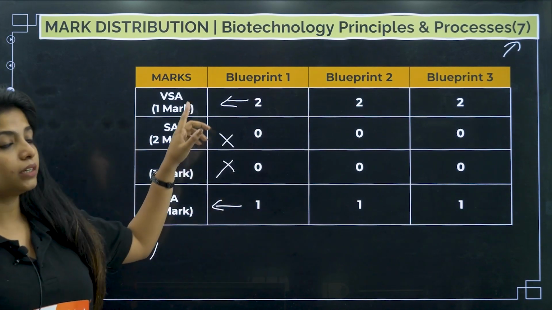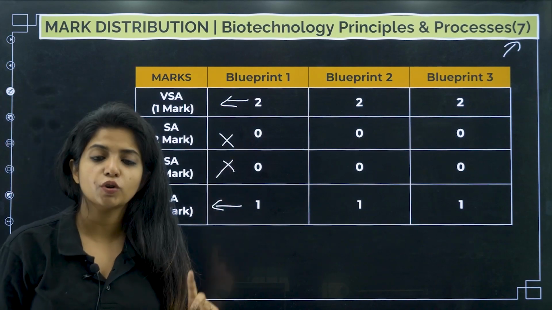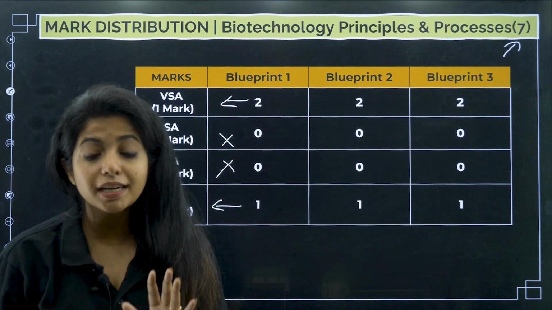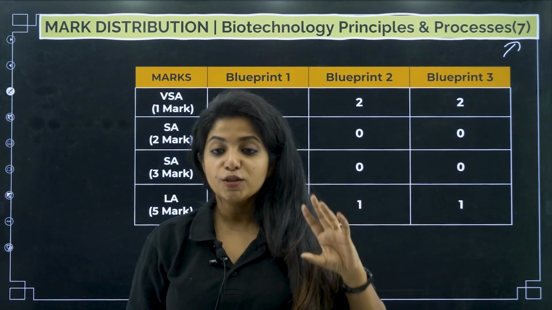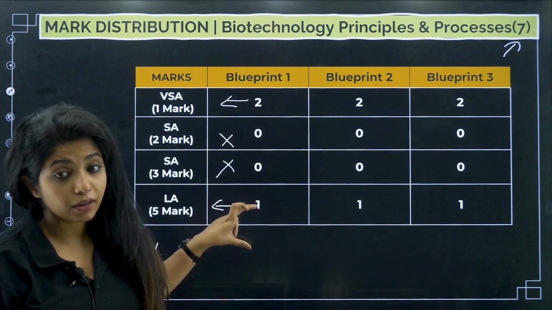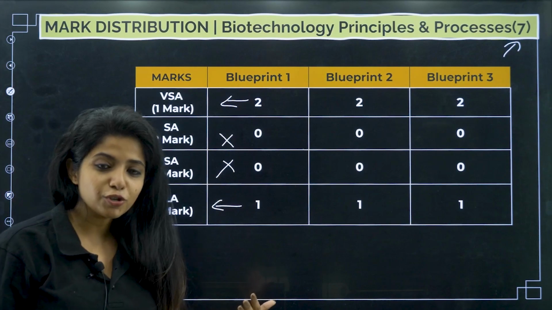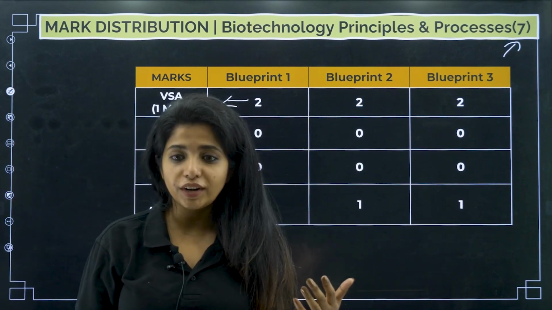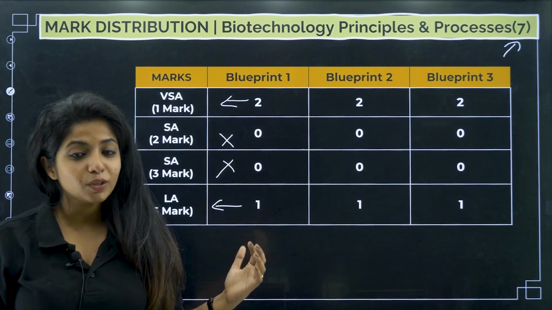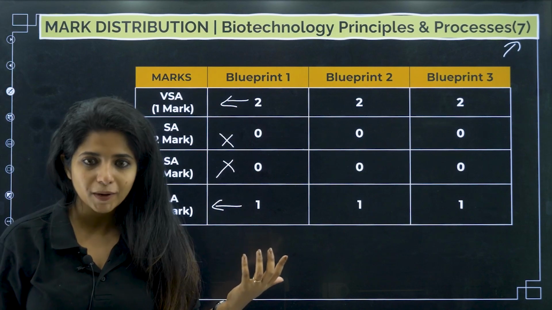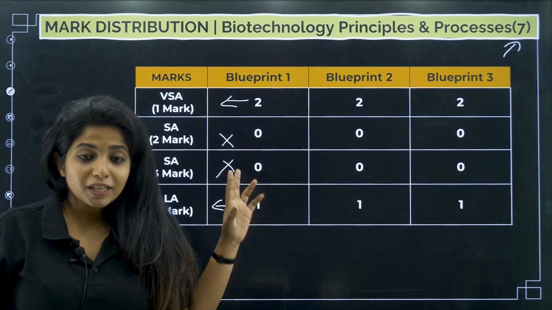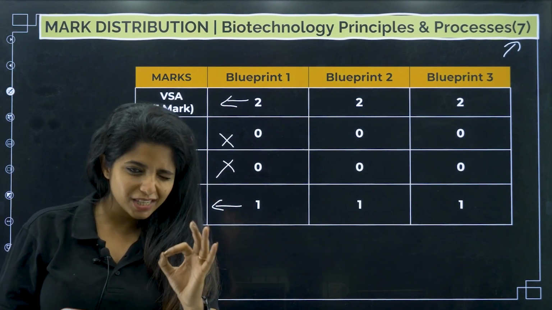It will be just a 5-marker, or else it could be MCQ questions or fill in the blanks. None apart from that. So you have to make sure that your concepts are really good, then only you will be able to answer the 5-marker questions. I will be showing you certain repeated questions which have come so far, so you can prepare accordingly. I have taken questions from the model question papers as well. None of the questions I have left, so please don't worry about anything, everything is going to get sorted.